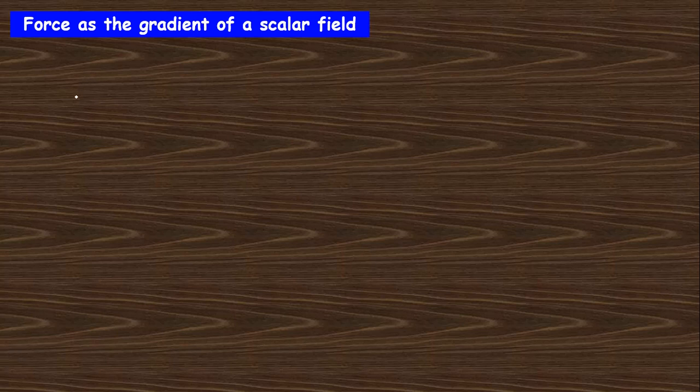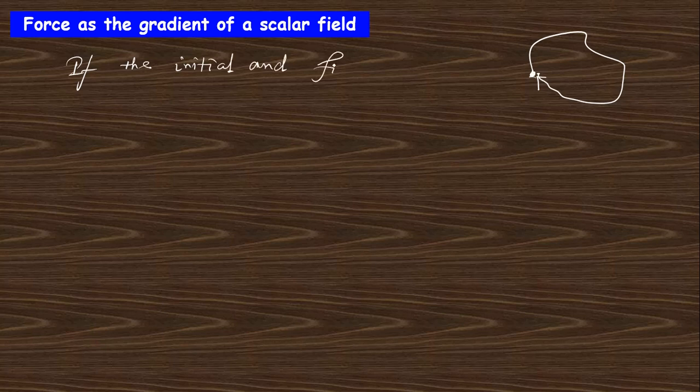If you want to find the work done, follow a round trip, that is, the initial and final position are the same.